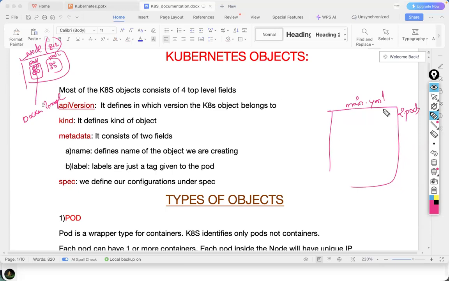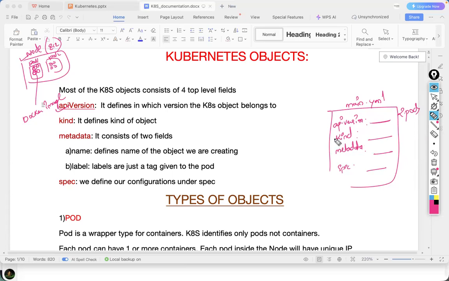Now how to create a manifest file? You mainly have these fields. First field is API version. What should be the value here? What do I have to give for API version? What is the next field? Kind. And what is the next field? Metadata. And the next field? Spec.